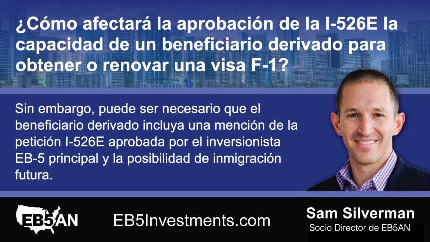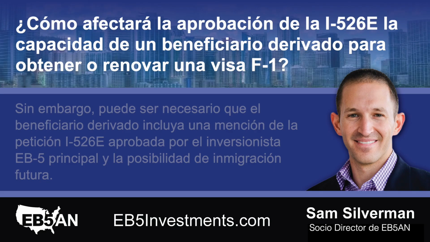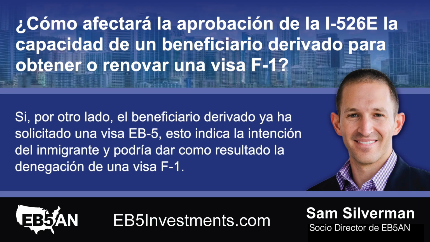However, it may be necessary for the derivative to include mention of the primary EB-5 investor's approved I-526E petition and the possibility of future immigration. If, on the other hand, the derivative has already filed for an EB-5 visa, this indicates immigrant intent and could potentially result in denial of an F1 visa.